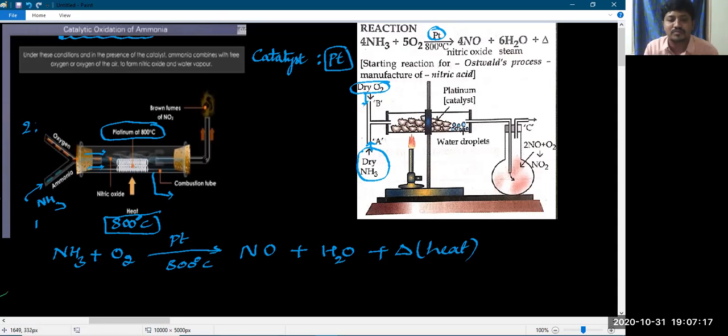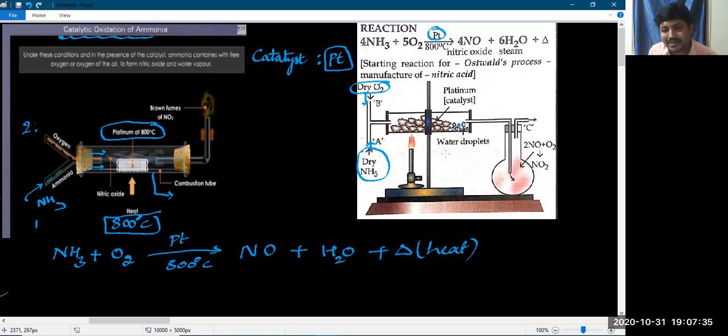Why does it form a reddish brown glow? If you heat a platinum wire, the platinum wire does not take part in a chemical reaction, but due to the heat, the platinum wire color changes to a reddish glow. So that is the point. Okay. So what type of observations can you observe here?